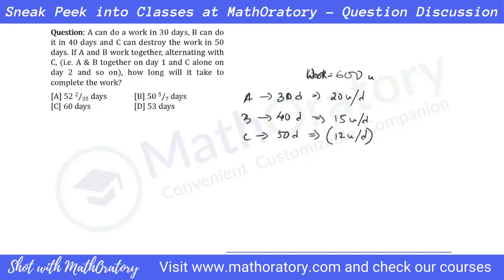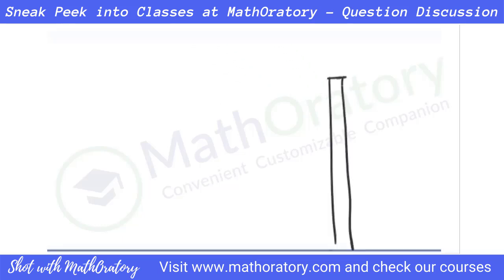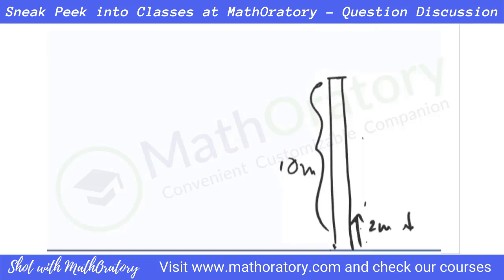If A and B work together, alternating with C, that is A and B work on one day, C alone on day two, and so on. So one day A and B is working, then the second day C is destroying some work, right? Whenever this positive, negative kind of sequence is happening, I think we have discussed this earlier in lessons. I'll just detail this a bit. So suppose there's a pole which is 10 meters in length, and a frog is trying to climb this pole. Every second it goes 2 meters up, and then next second drops 1 meter. So it's similar, right? I mean, some positive and then negative. So this sequence is going on.